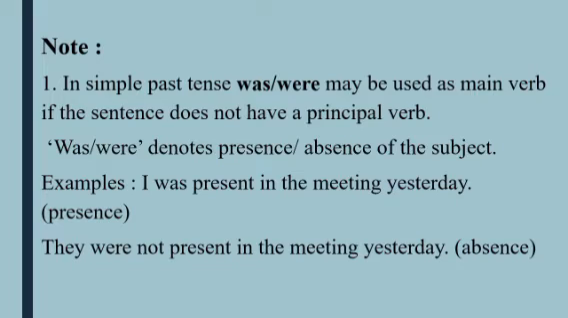In that sentence, there is no principal verb. That's why was is a main verb here, and was denotes the presence of the subject I here. Okay? Like I was present in the meeting yesterday. I'm using was here as a main verb of that sentence.